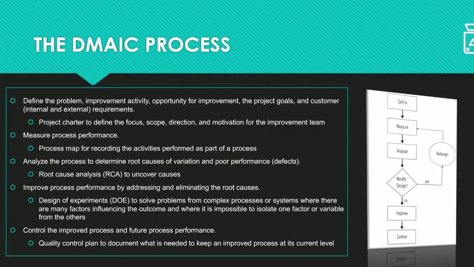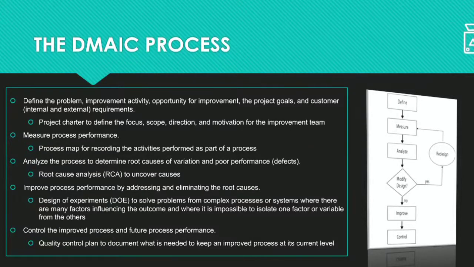Now let's see in detail the exact meaning of each and every step in this cycle. Okay, now first see define. In define, we need to define or identify any problem or any improvement or any activity. We can also find out any opportunity for improvement there, then the project goals and customer requirements, where it includes internal as well as external customers.